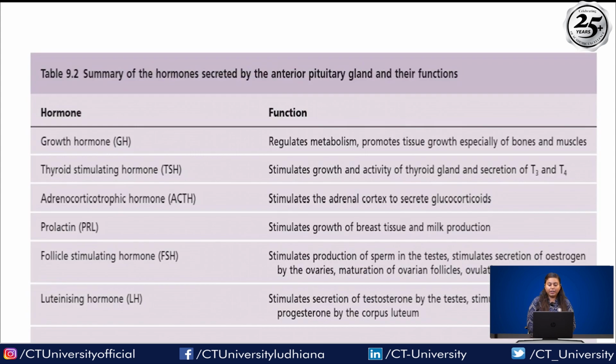So these are the summaries, right? Growth hormone regulates metabolism and promotes tissue growth, especially of the bones and muscles. Thyroid stimulating hormone stimulates growth and activity of the thyroid gland and secretion of T3 and T4. ACTH stimulates the adrenal cortex to secrete glucocorticoids. PRL stimulates growth of breast tissue and milk production. Follicle stimulating hormone stimulates the production of sperm in the testes, stimulates secretion of estrogens in the ovaries, maturation of ovarian follicles and ovulation. Next, luteinizing hormone stimulates secretion of testosterone in the testes and stimulates secretion of progesterone in the corpus luteum.